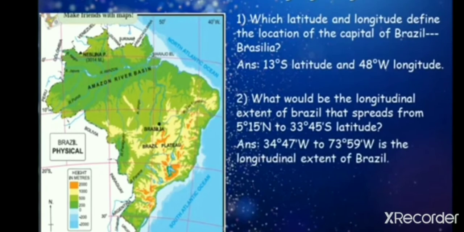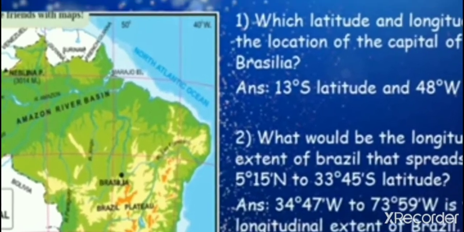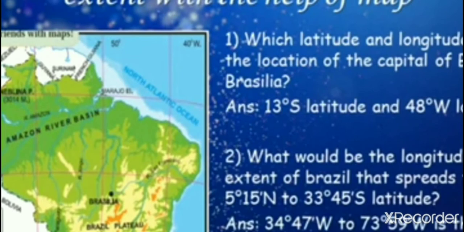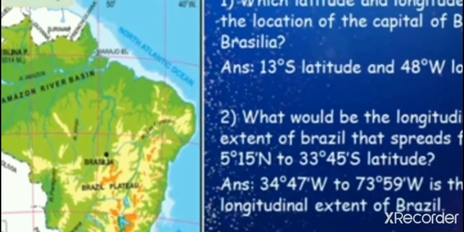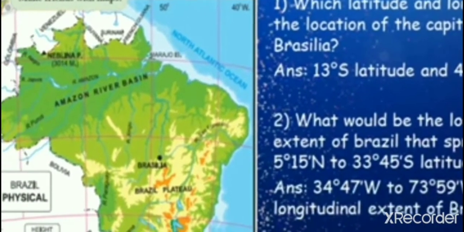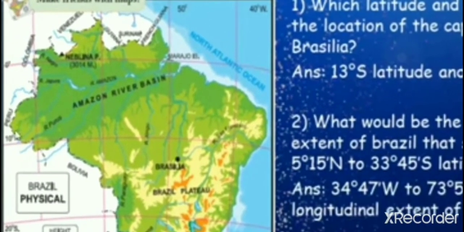Now we have to find out the vertical line to find the extent. Here you can see the extent of this is 40 degrees given west. Now it goes further, before 40, so it is being considered as 34 degree 47 minute west.